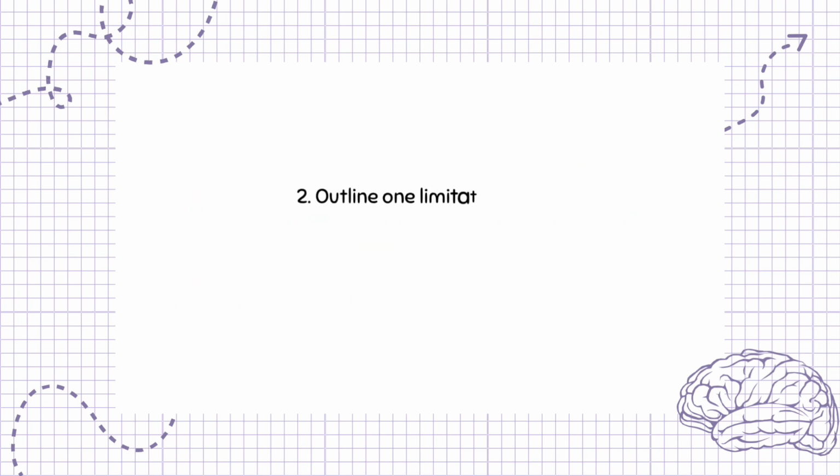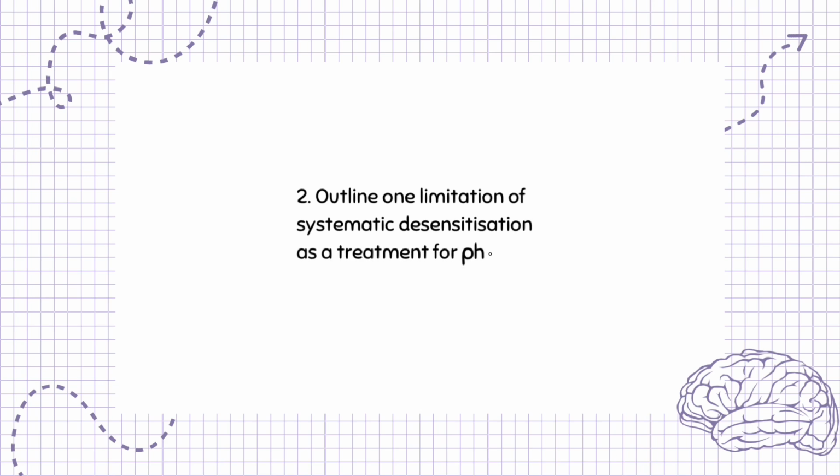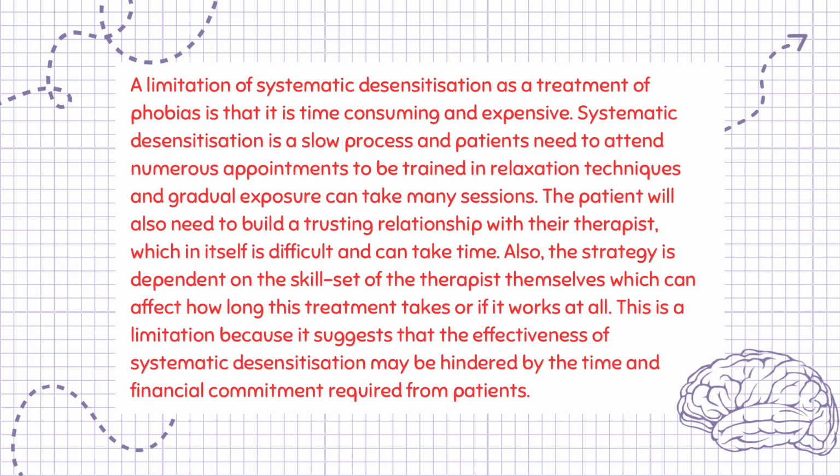Question 2. Outline one limitation of systematic desensitization as a treatment for phobias. 3 marks. A limitation of systematic desensitization as a treatment of phobias is that it is time-consuming and expensive. Systematic desensitization is a slow process and patients need to attend numerous appointments to be trained in relaxation techniques, and gradual exposure can take many sessions.